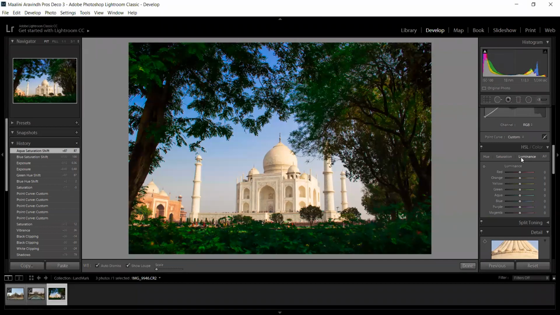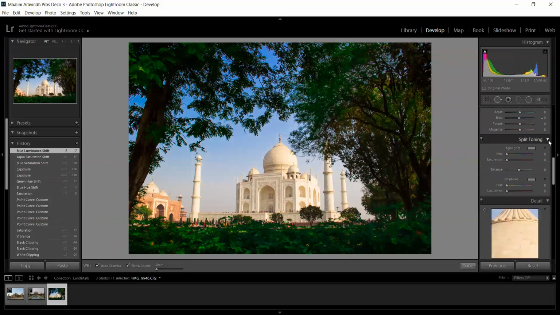That's called luminance. So if I make some changes to a certain color, for example, if I take something like a green color and I've selected the luminance tab and I'm making some changes. I have chosen blue. If I move it down, it will be darker, like underexposed, and if I move it to the right, it will brighten the selected color.